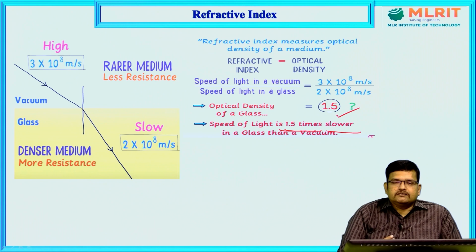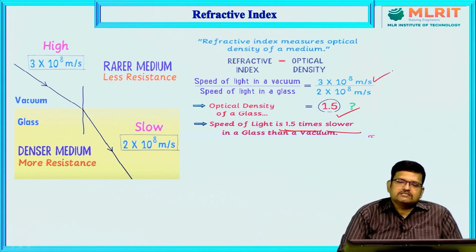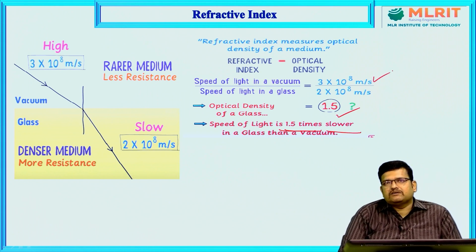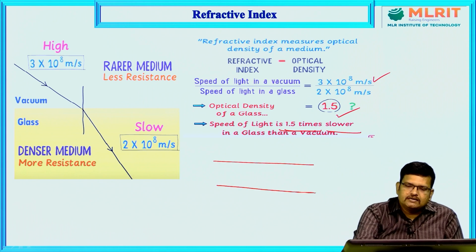The speed of light in glass is only 2 into 10 power 8, some assumed value, and the speed of light in air is 3 into 10 power 8, so the numerator value is higher. That is why the refractive index of the glass is only 1.5. It indicates the light is 1.5 times slower in glass than in a vacuum. So in optical fiber communication, we should always maintain the refractive index of the core greater than the refractive index of the cladding.